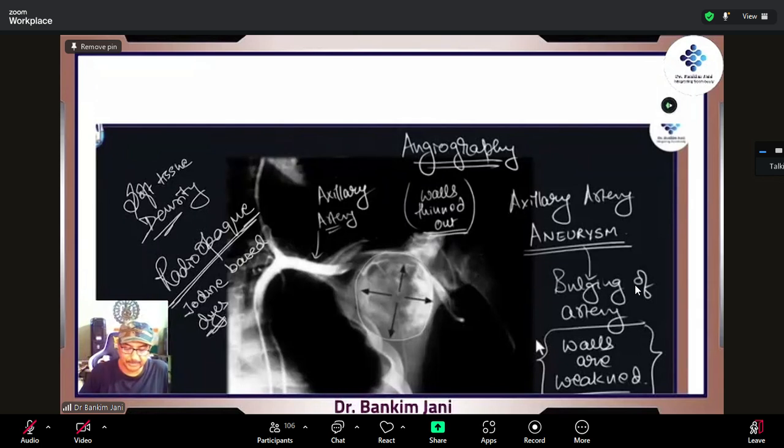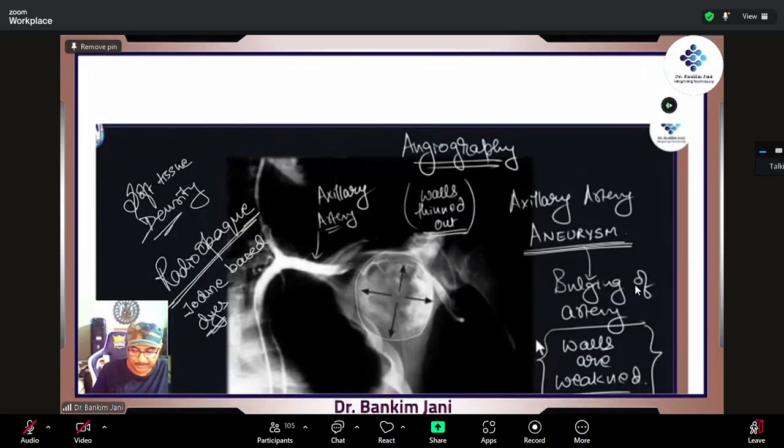Over here, what we are really watching is that as the dye was injected, see this large area, right? This is seen on the angiography. This is what is called the aneurysm. Aneurysm means the walls are thinned out, right? This patient is like a ticking time bomb. If it bursts, because it is in direct continuation with the aorta, then the game is over. There is nothing that can really be done.